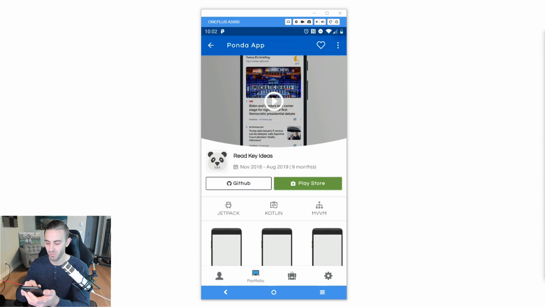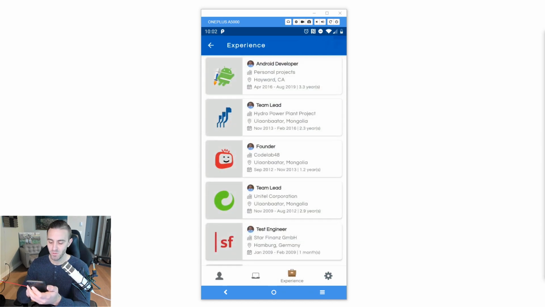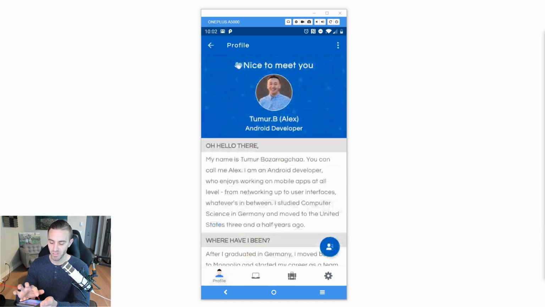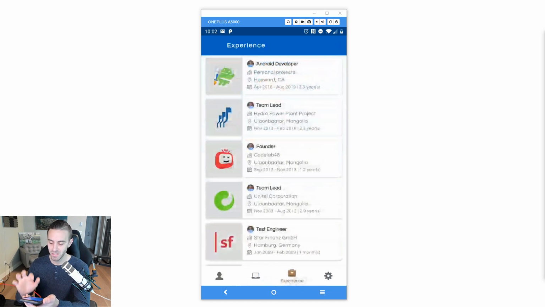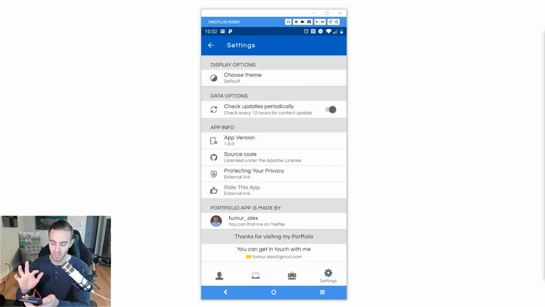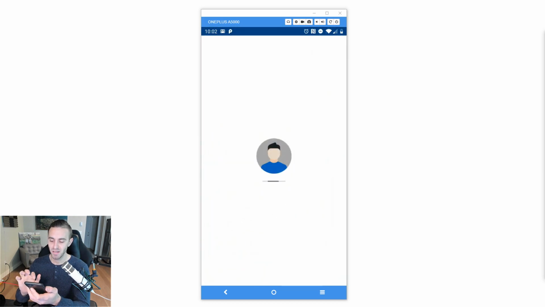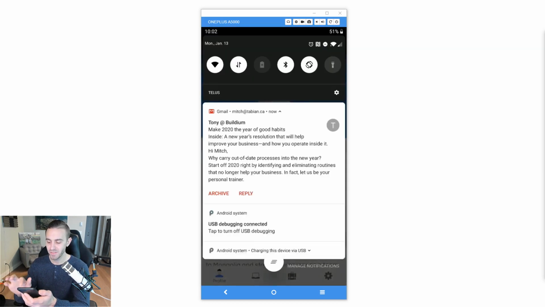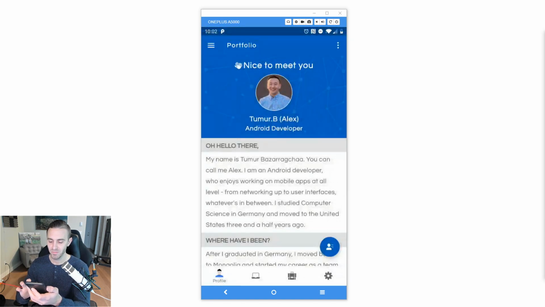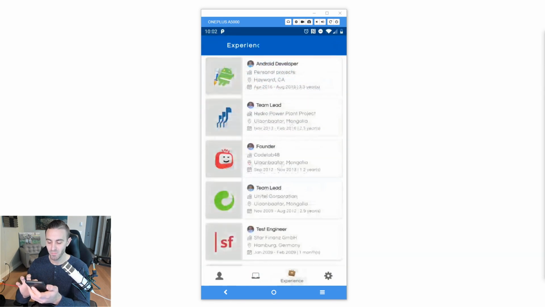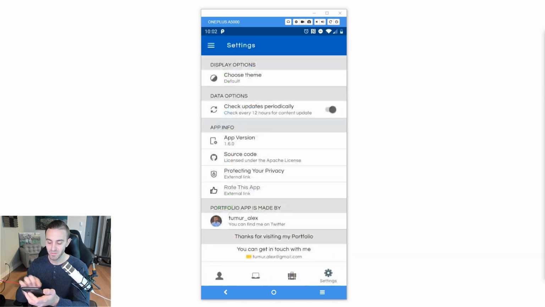Backstack says none applicable. He did this is every time you click on a different entry on the bottom nav, it actually resets the backstack. So just pay attention to what I do here. I'm on the profile, I go to portfolio, I go to experience, I go to settings. Now, if I press the back button, it takes me all the way back to profile. If I press it again, it closes it. So I wouldn't say he failed here, but I don't like this. In an app like this, when you keep the bottom nav down below, I would prefer that each entry on the bottom nav maintains its own backstack.